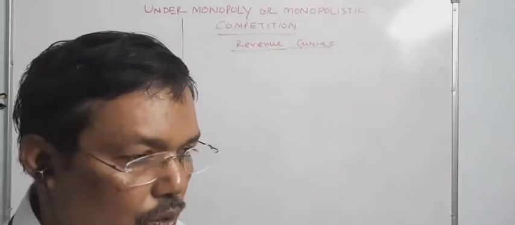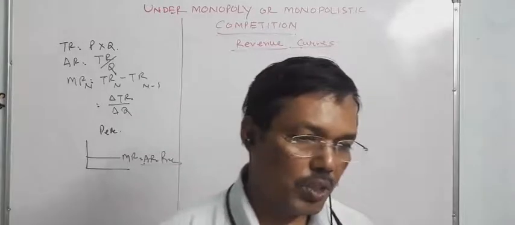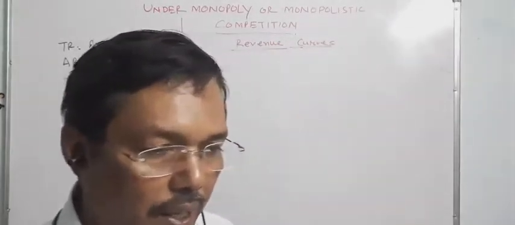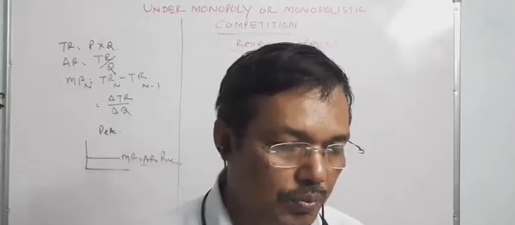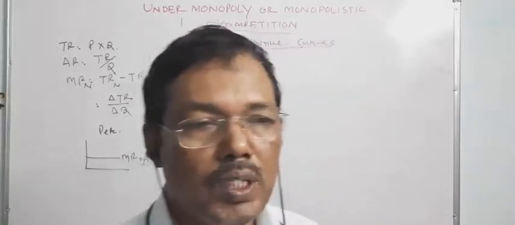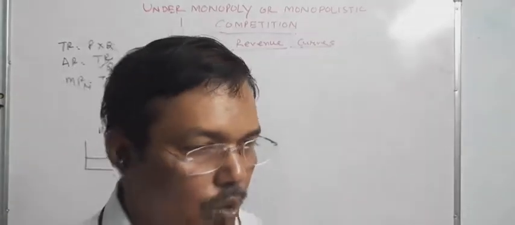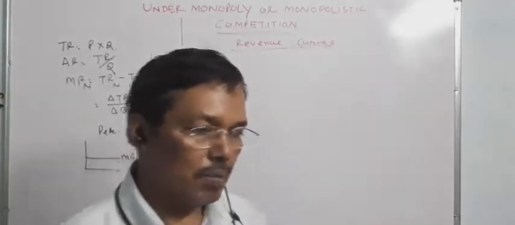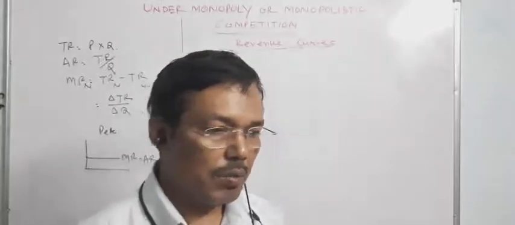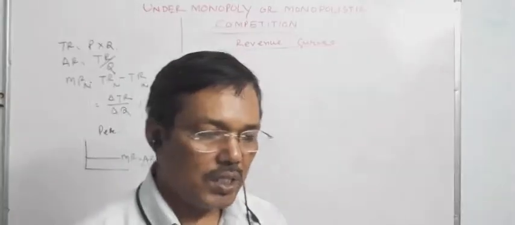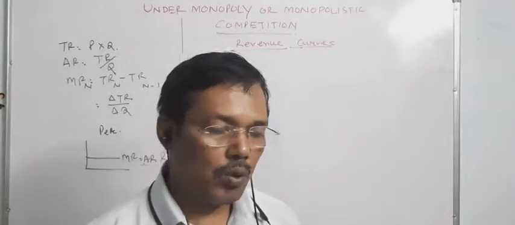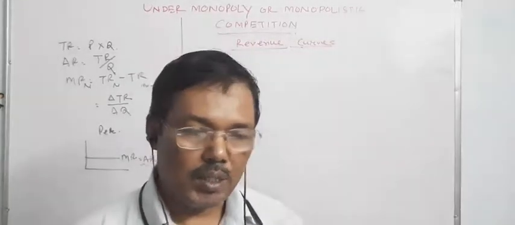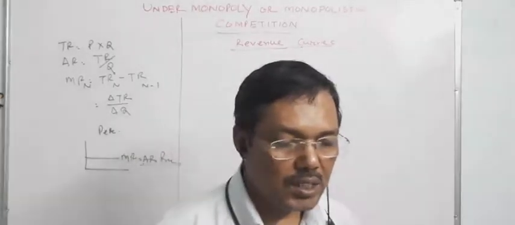Whenever you go to the market to purchase vegetables, if you purchase more quantity, then the price per unit will be reduced. Like if you purchase tomato at 40 rupees per kg, and you purchase 2 kg, in place of 80 rupees he will take maybe 75 rupees. So this case is called a monopolistic market.